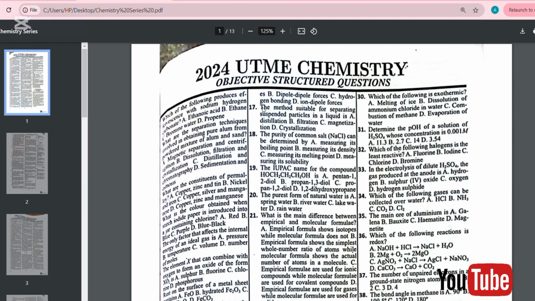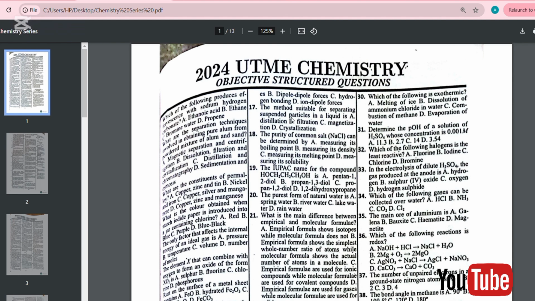Number 17. The method suitable for separating suspended particles in a liquid is A, distillation, B, filtration, C, magnetization, and D, crystallization. The answer to this question is B, which is filtration.